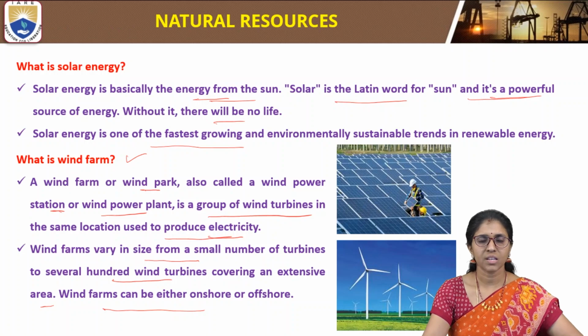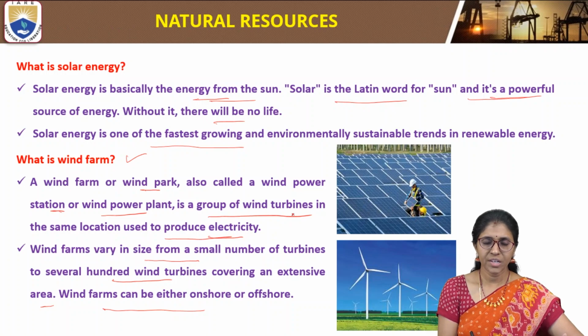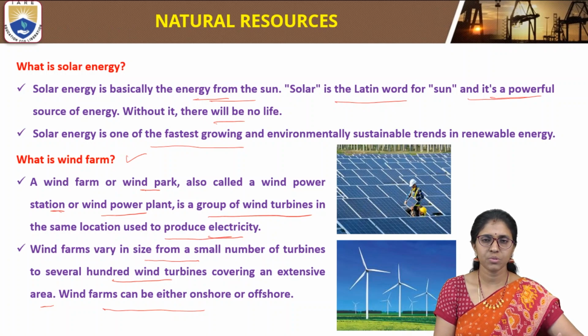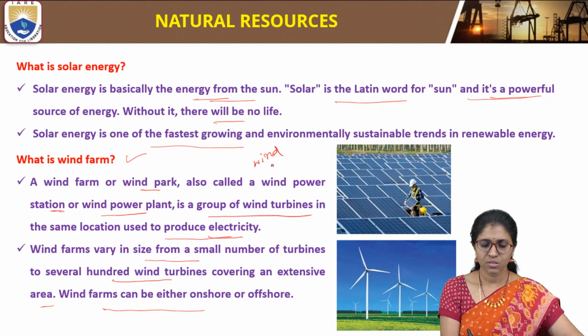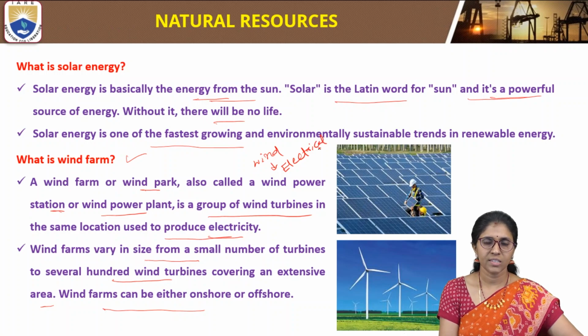A wind farm, or wind park, is a group of wind turbines in the same location which are used to produce electricity. In a wind farm, wind energy is converted into electrical energy.